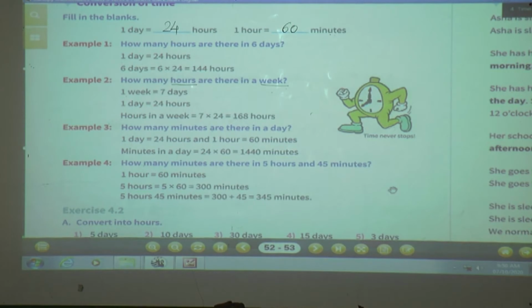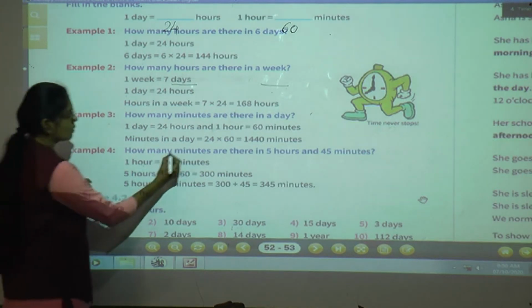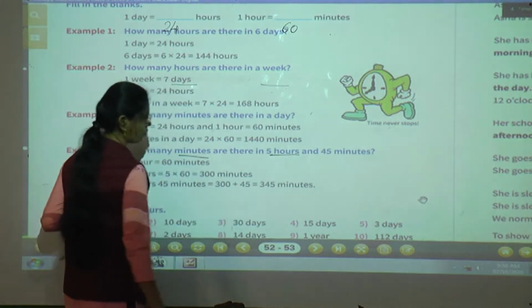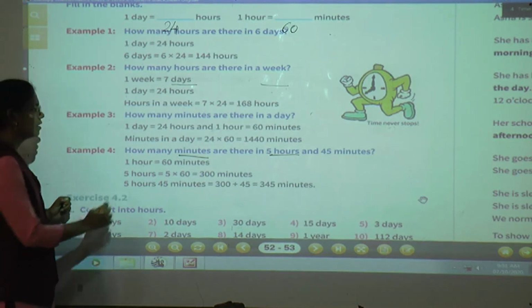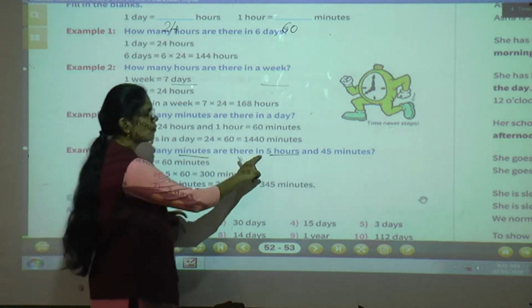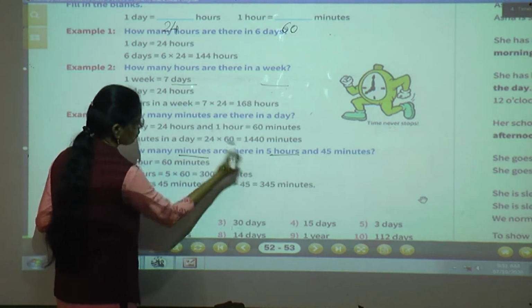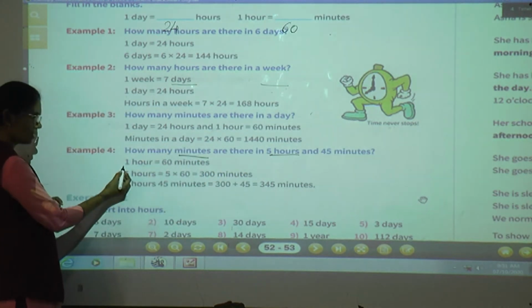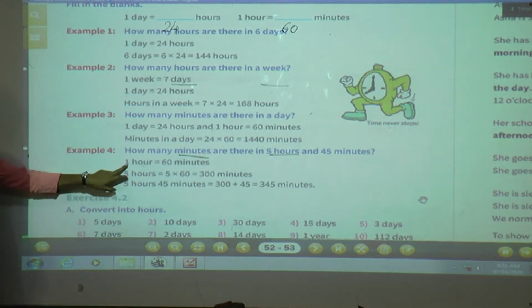Now see the next example. Example number 4. How many minutes are there in 5 hours and 45 minutes? Same way, first you have to write, see here, minutes and hours. These two words you have to focus on. Now these hours we have to convert into minutes. So first we will write 1 hour is equal to 60 minutes.